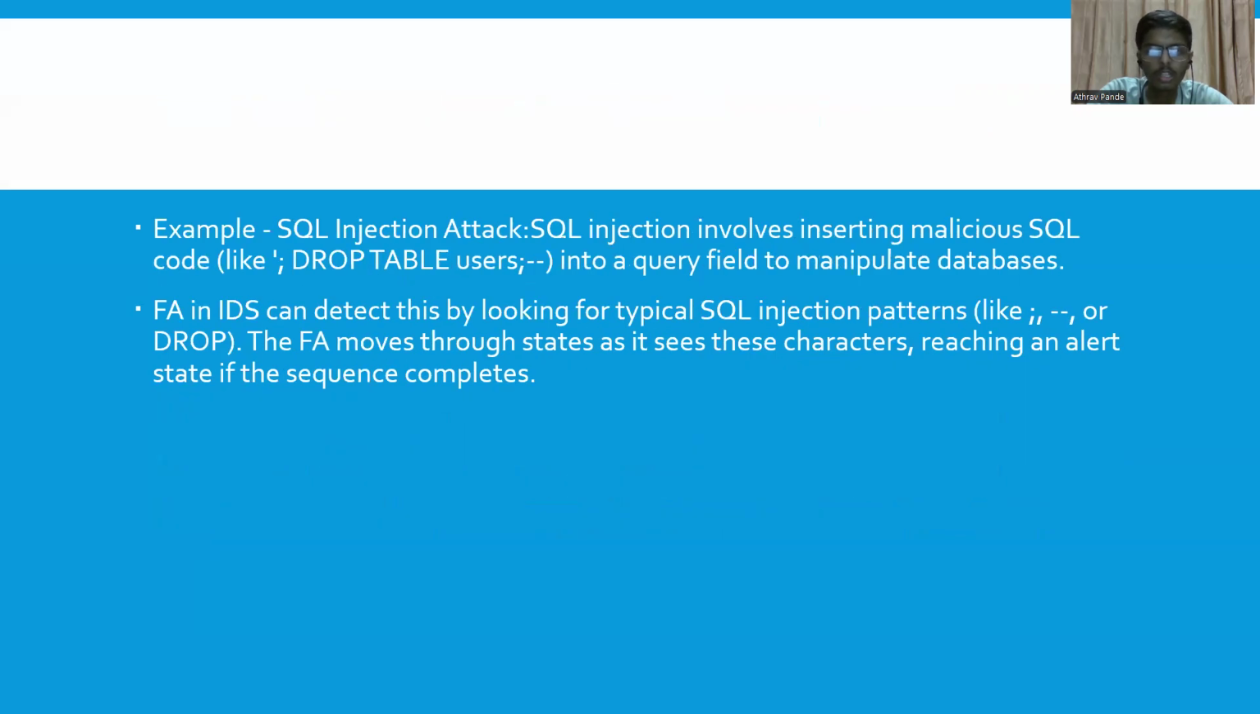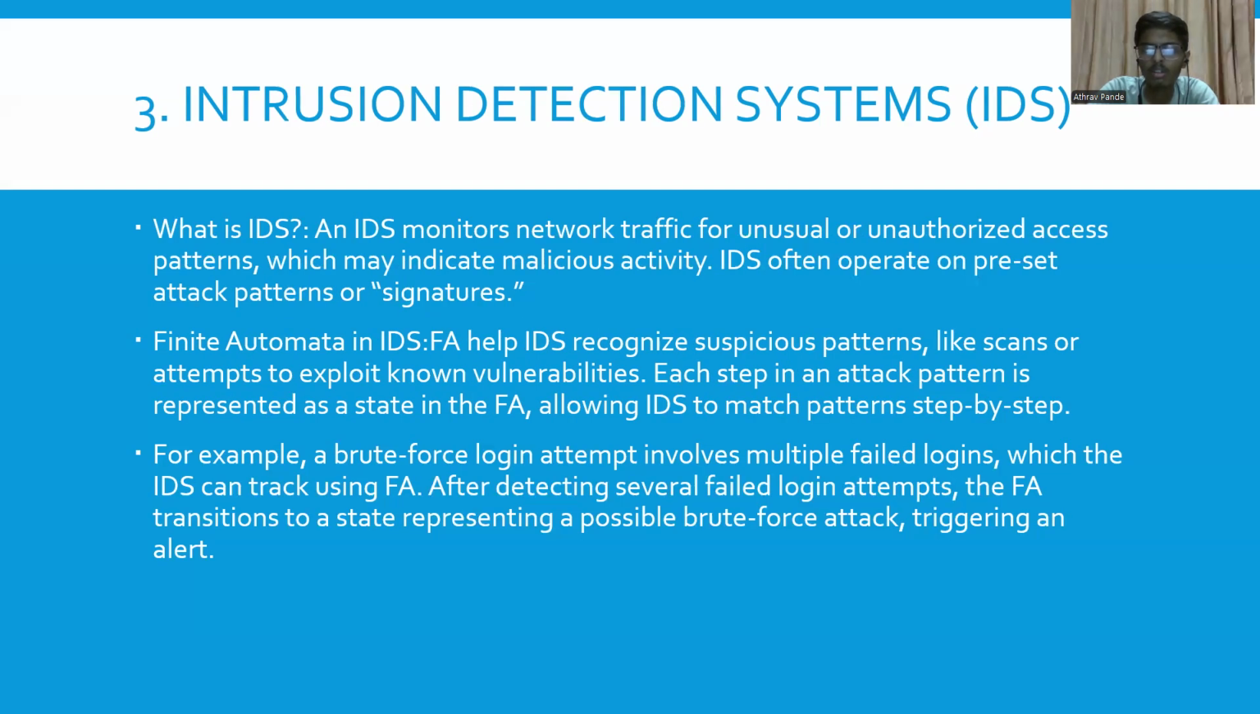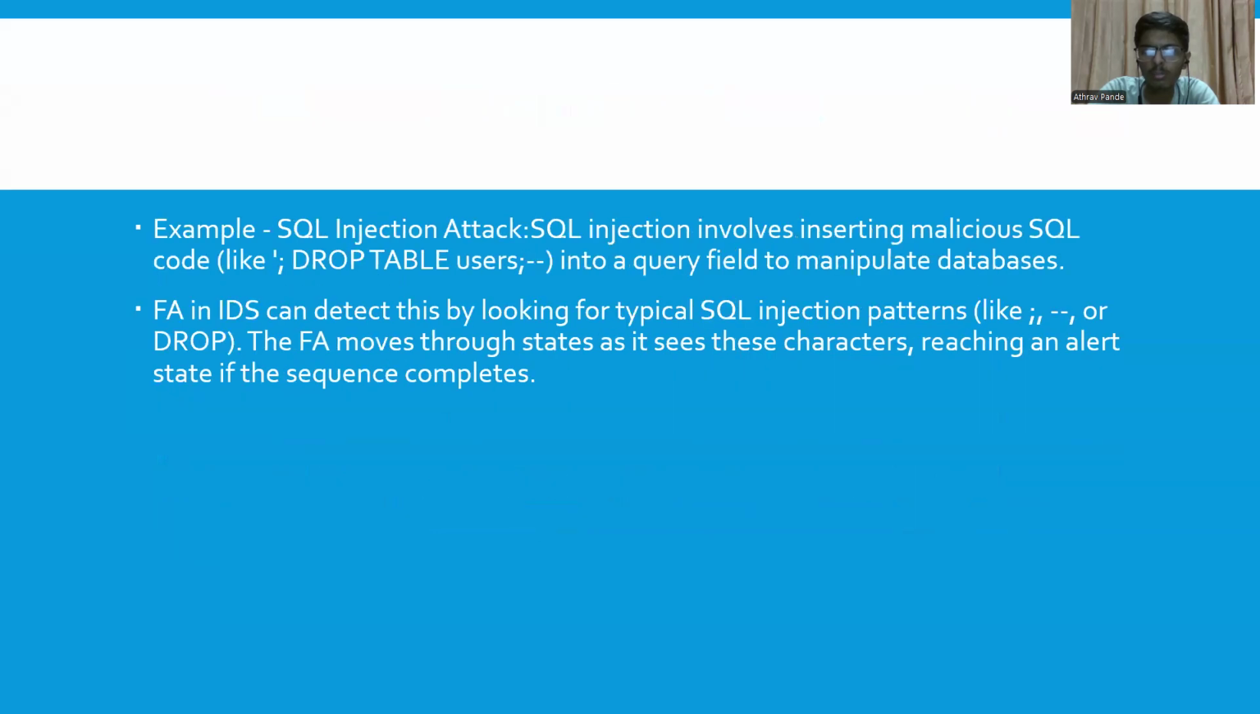So let's see some more examples, like SQL injection attack. SQL injection attack basically involves inserting malicious SQL code into a query field to manipulate data. In this case, if the input involves malicious SQL code, it may not match the expected pattern. So a finite automata in this case can raise an alert with the help of IDS, or intrusion detection system.